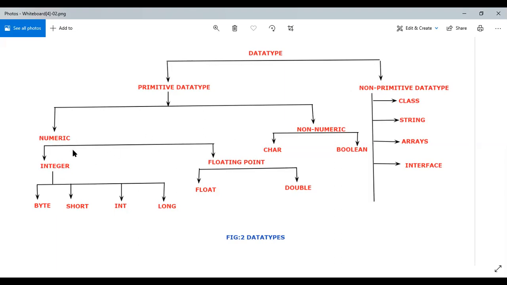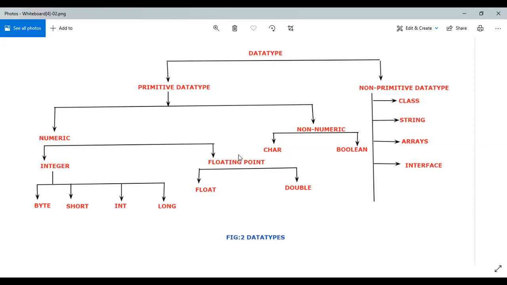When it comes to the numeric, again, it is classified into two types. One is the integer, and one more is the floating point. Again, if you come to the integer part, it has been classified into four types. One is byte. Just now you saw what a byte is: one byte is 8 bits. In detail, we'll be studying all these things with examples. Now listen carefully. So byte is there. After that, the next is short, int, and long. What is the difference between all these things? You'll understand in today's class.